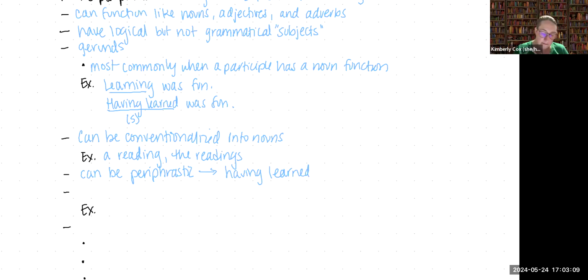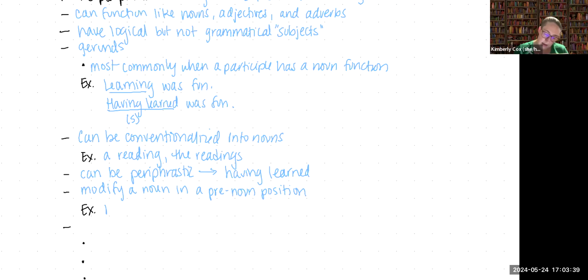The next thing to be aware of is that participle phrases can modify a noun when it exists in a pre-noun position. Let me show you what I mean.